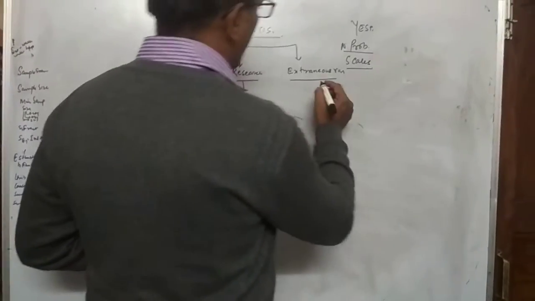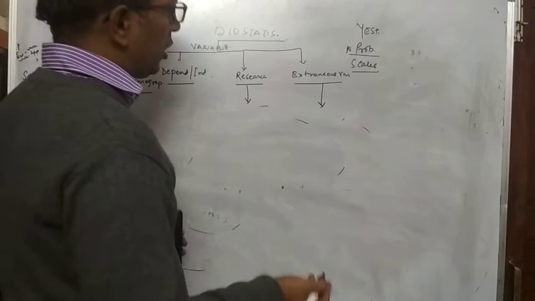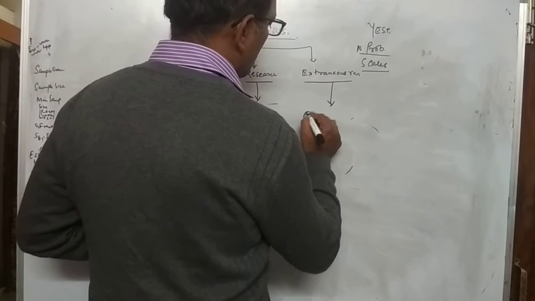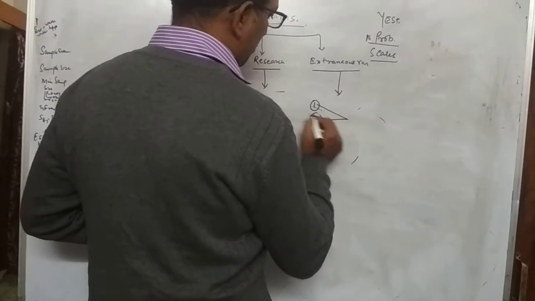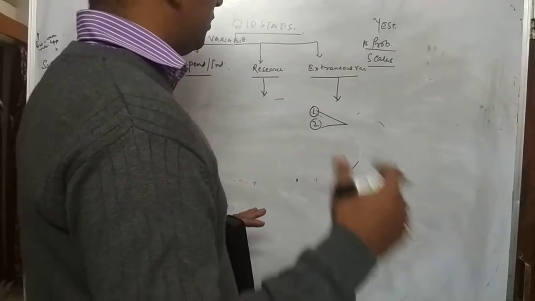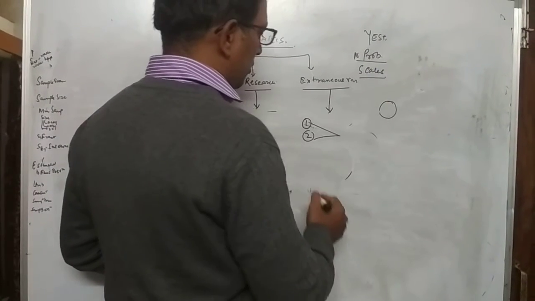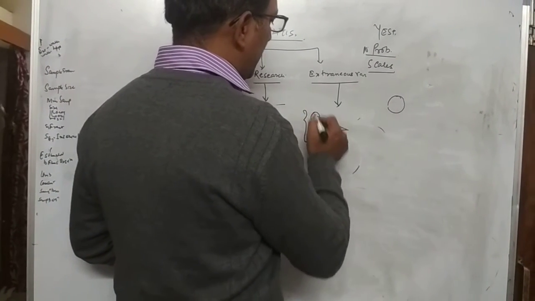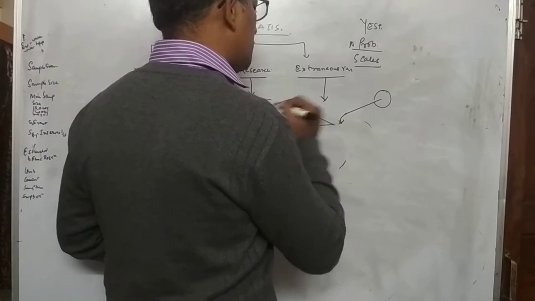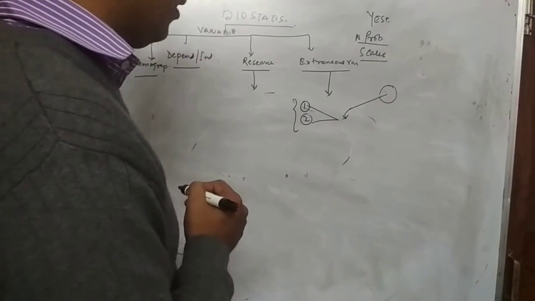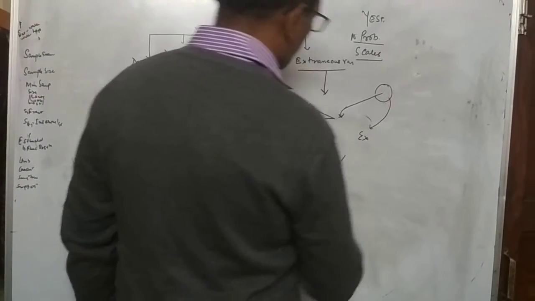What are extraneous variables? You already have two variables, one variable and two variable. One is causing the effect on the second variable. There are certain circumstances where you have another factor which you are not studying. You are talking about the independent and the dependent variable, whereas there is a third other factor which is putting an influence on these two factors. So this third factor is known as your extraneous variable.